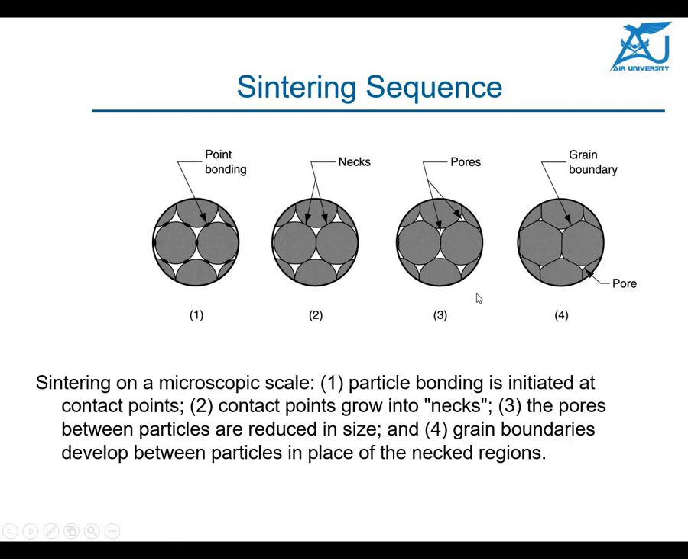Okay, so these are the four important steps which are taking place, starting with the first one, which is the particle bonding at the initial contact point, then the second, then the third, and the fourth. Ultimately, the shape of this spherical part will be like this, and maybe if you keep it for many days, even these grain boundaries are minimized. They are in fact eliminated.